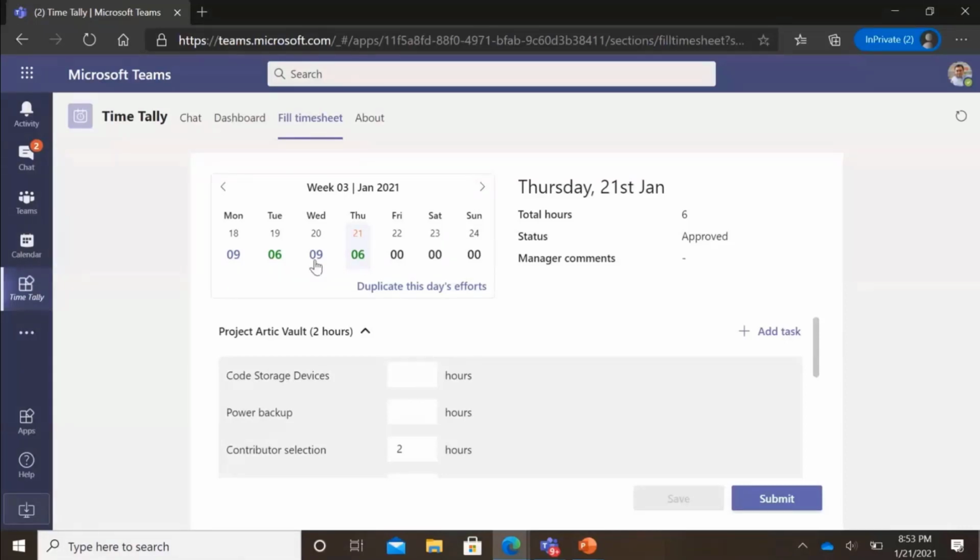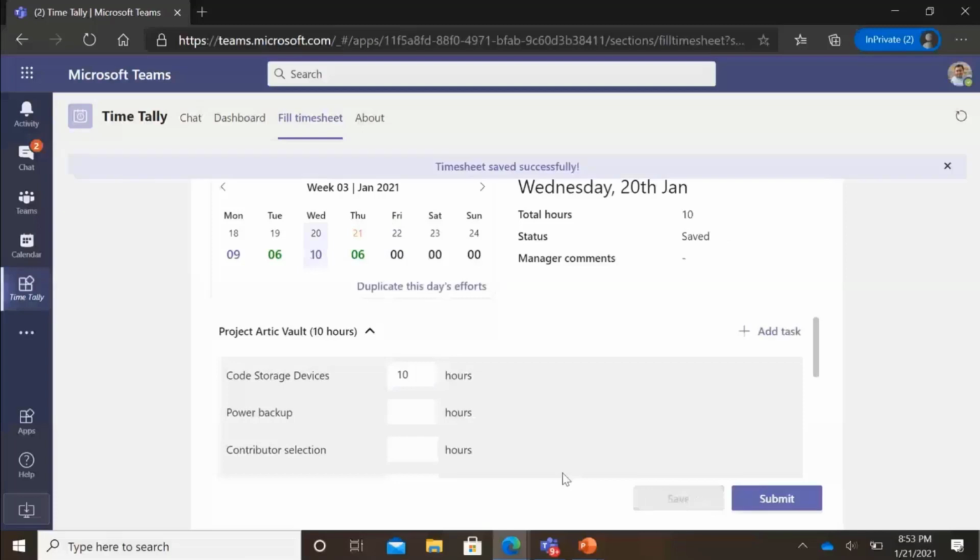So let me edit this. I've saved 10 hours, so it gives me a nice notification on top that your timesheet has been saved successfully. I can then view all my timesheet data if I want, for the past weeks. Here I've not filled past weeks, but I can view them. I can also see all the tasks that are assigned to me by my manager across projects. This is one of the projects that we have, and then we have some projects here. I've not booked any hours here, so let me put some hours here as well.